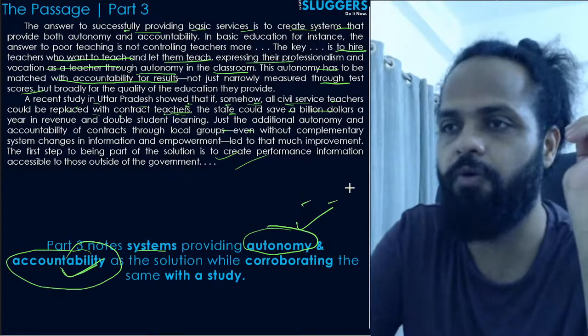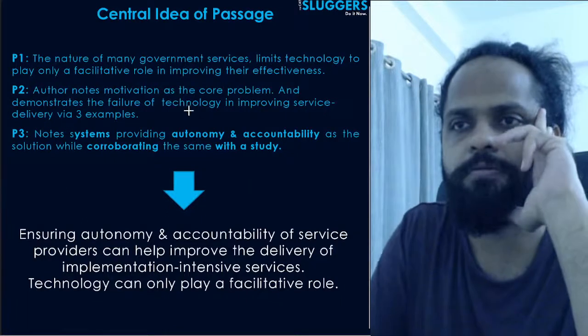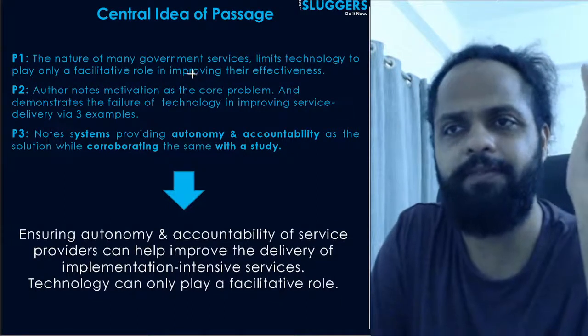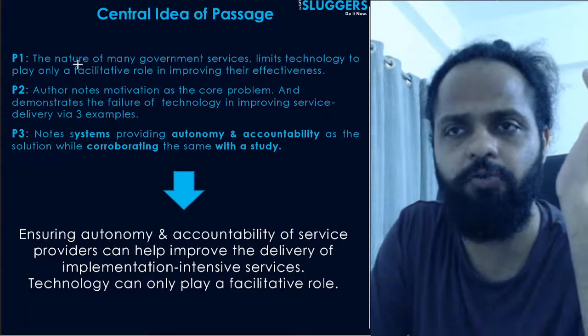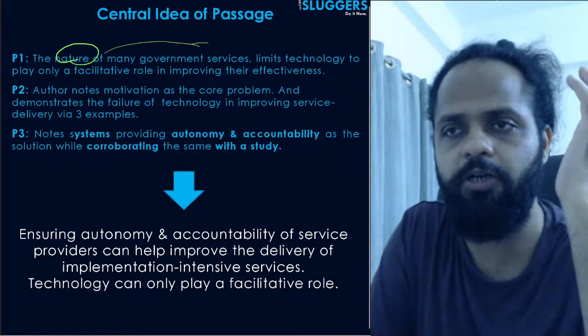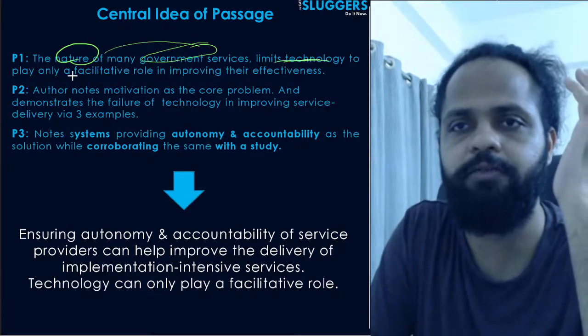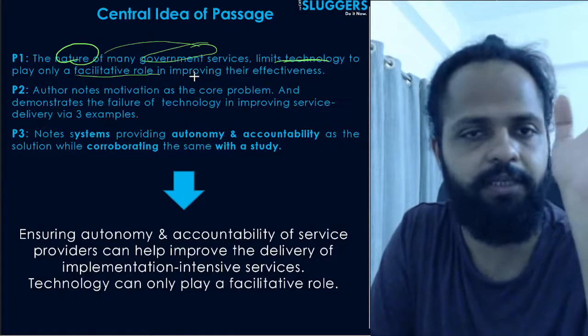All right, let's move on to the next one. So finally, see the flow of the passage. He first notes how the nature of certain government services limits technology to play only a facilitative role. बाकी कुछ नहीं कर सकता technology.